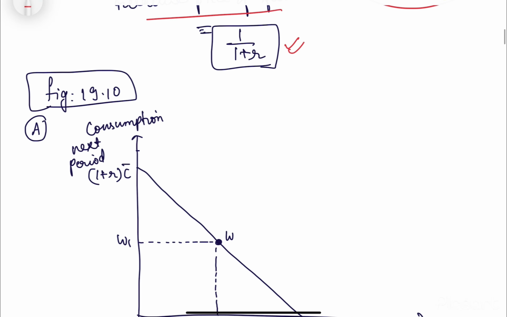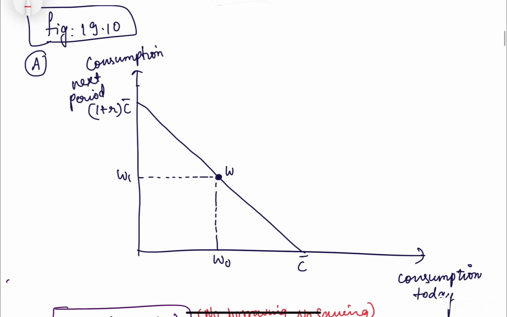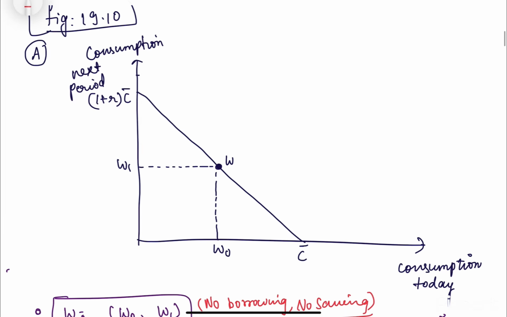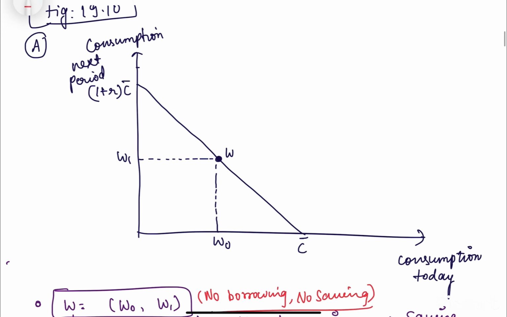Now we will look at the cases, like how the decisions regarding consumption today and consumption in the next period, how we are allocating our income. So for example, there are a few cases which we will look at through this figure. We have a budget constraint here. C0 is the consumption today and (1 plus r) C0 is the consumption next period.